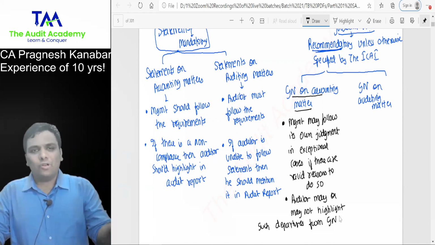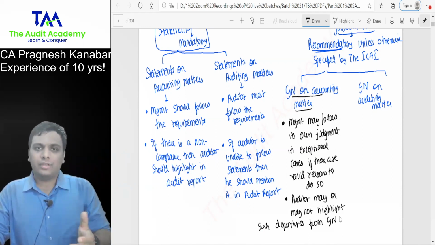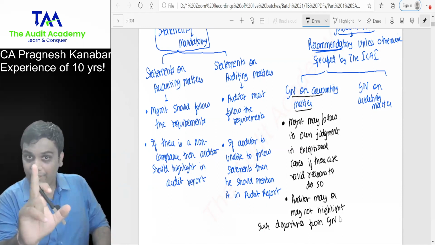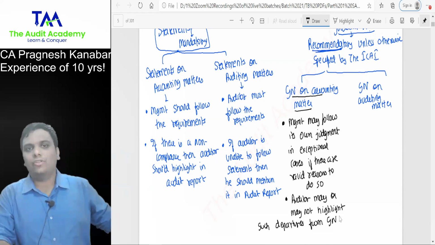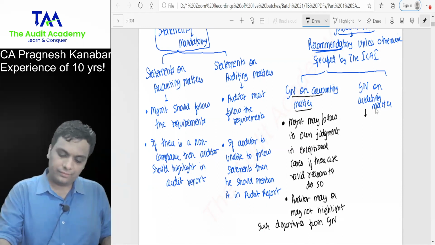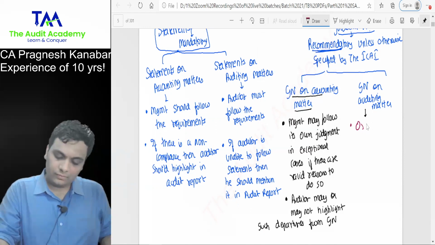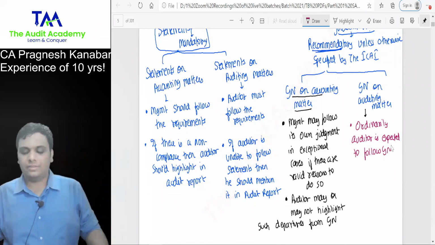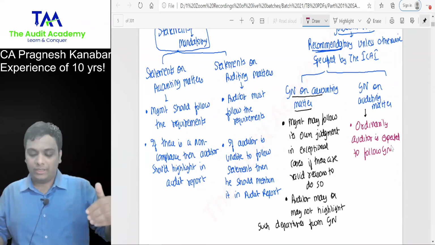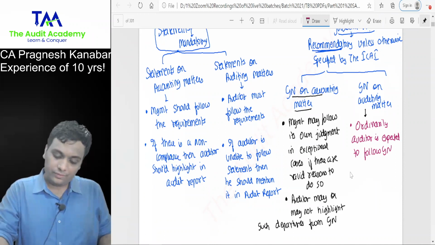For guidance note on auditing matter, it is up to you. Normally, you should follow it. Only if you have valid reasons, you may follow your own judgment. Ordinarily, the auditor is expected to follow the guidance note.